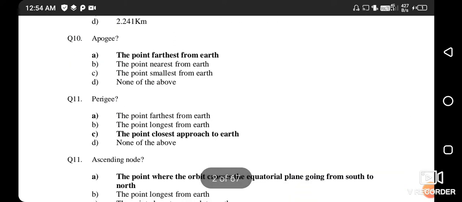Next question. Apogee. What is the apogee? Apogee is the point farthest from the earth.